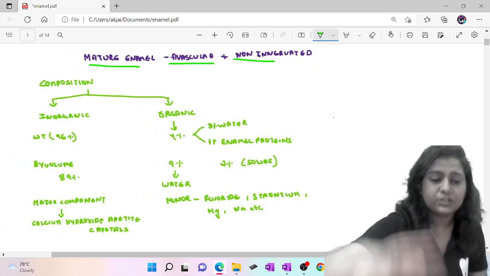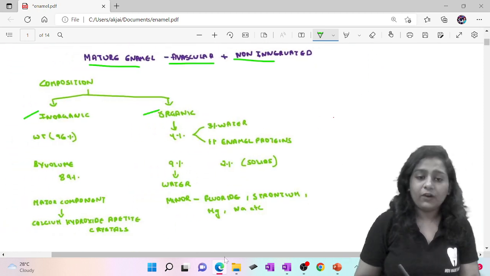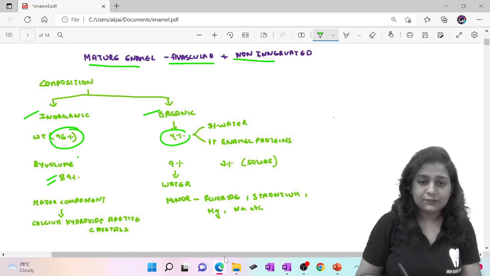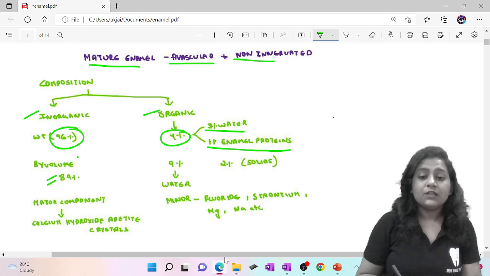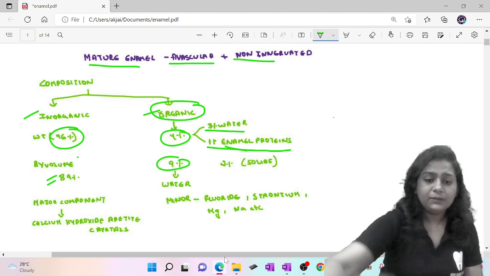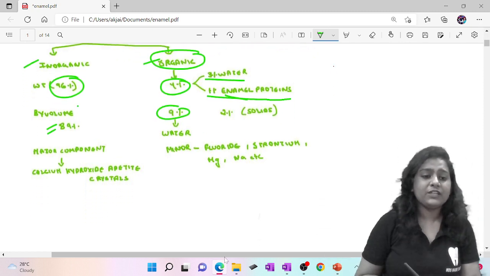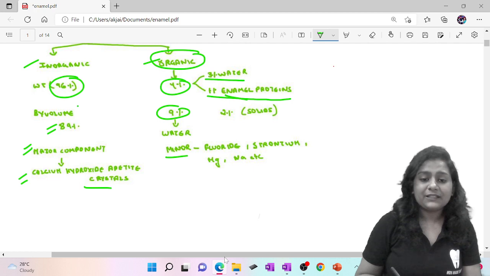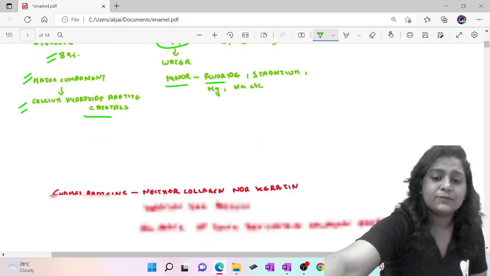Now we'll see the composition. So it is inorganic and organic. The majority of your portion is inorganic, that is 96%, and by volume it is 89%. Organic is 4%, where the majority is water and 1% is enamel proteins. So enamel protein is organic. And 9% is your water, that is by volume. The major component of inorganic is calcium hydroxyapatite crystals, and the minor components are fluoride, strontium, magnesium, sodium, etc.